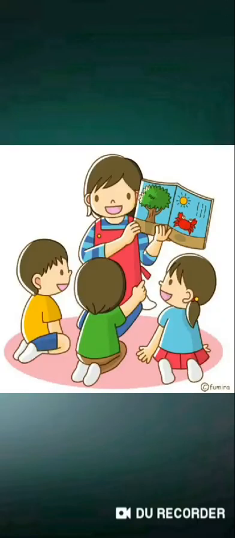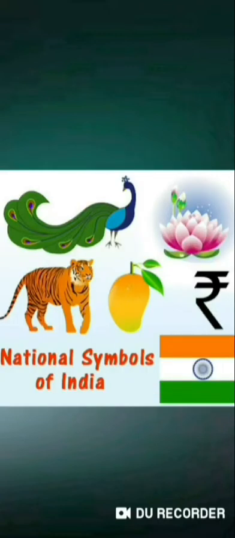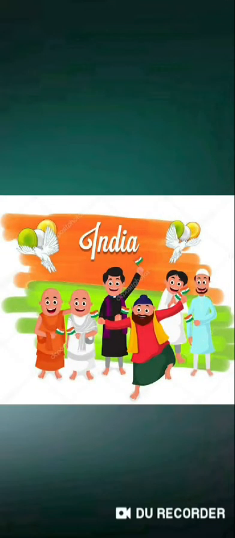So let's start chapter 2 of your GK book. The name of the chapter is Knowing India. It means in this chapter you will learn about the national symbols and the signs of India. As we all know, India is rich in culture because people of different religions live in India and they have their own traditional language, dresses, dance and festivals etc. As we are Indians, we celebrate all the festivals. So we should feel proud that we live in such a rich country.